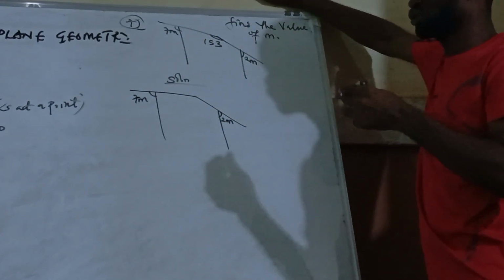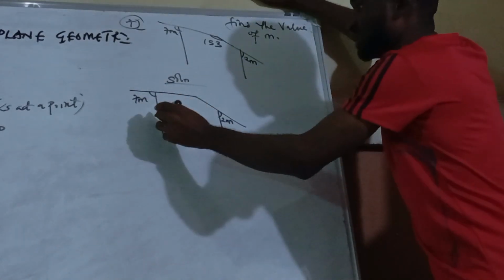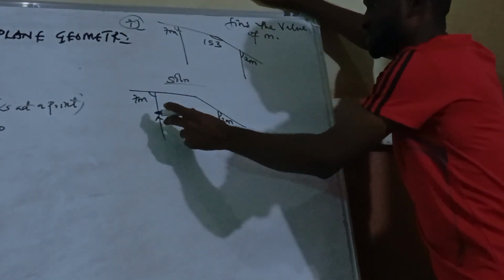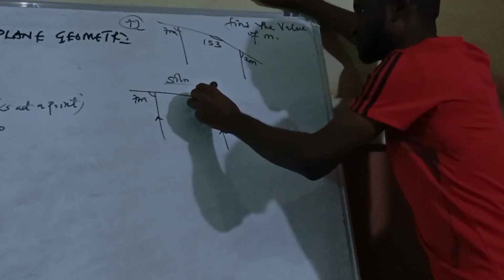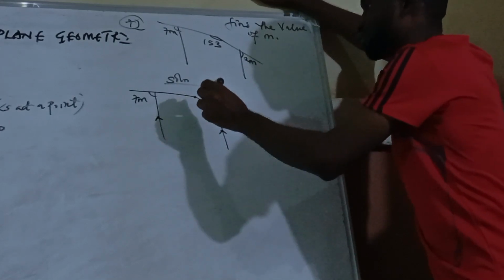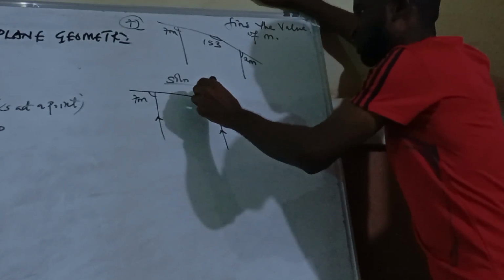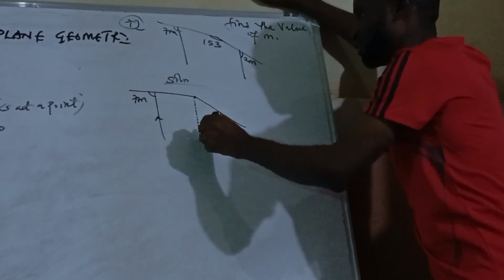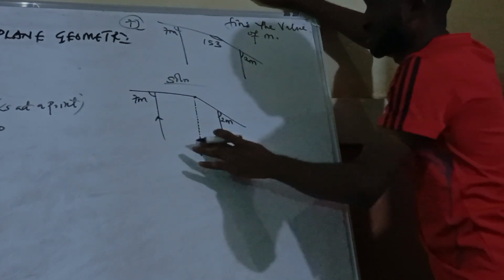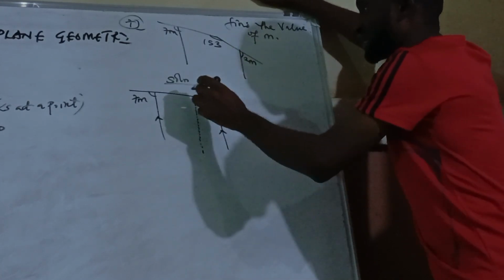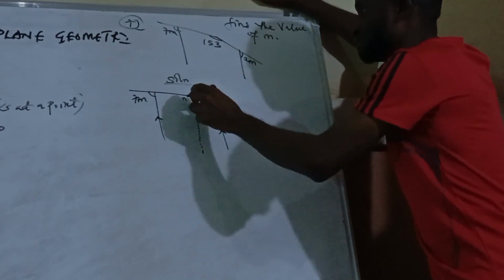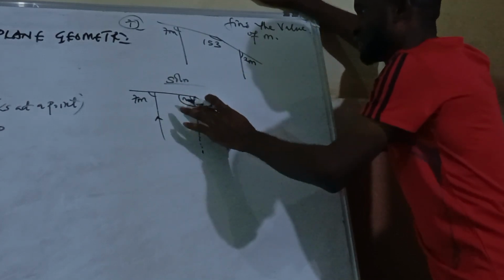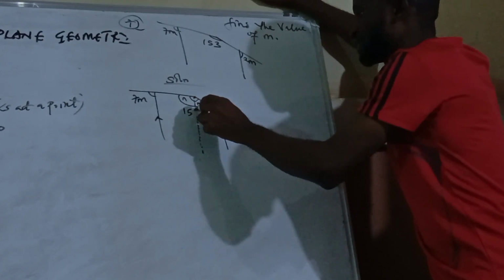This is parallel to this. Remember, they gave us here to be 153. So I'm going to form another parallel line there. When I form it, I can call here to be N and call here to be M. Everything there is equal to 153.